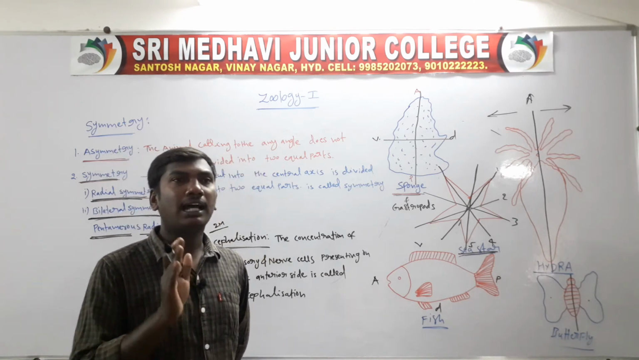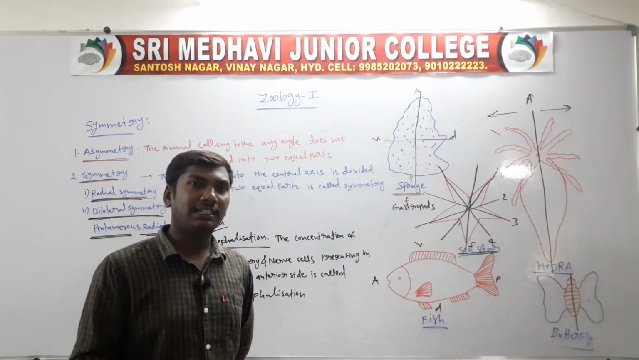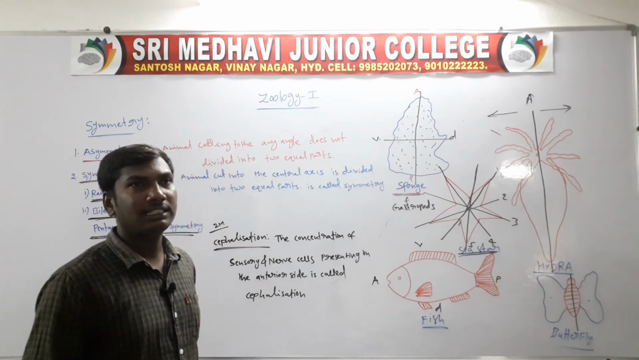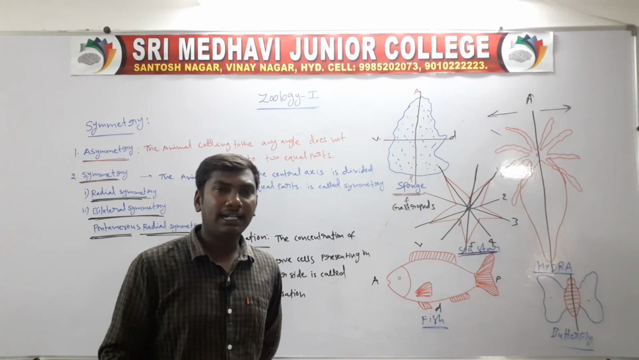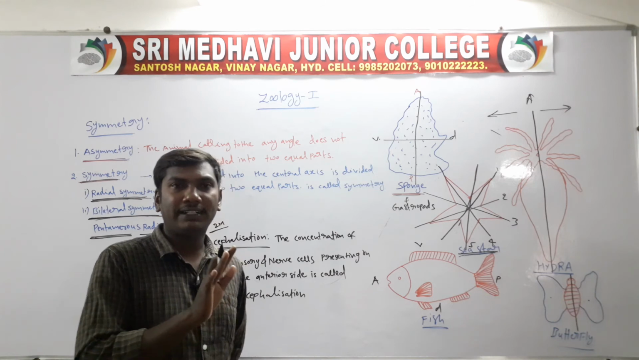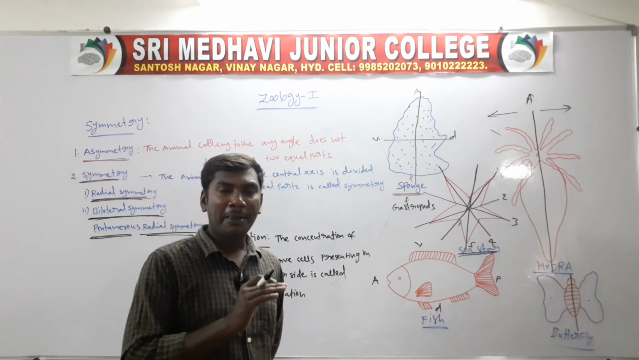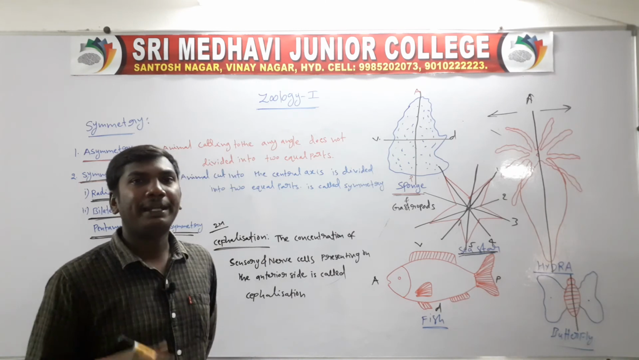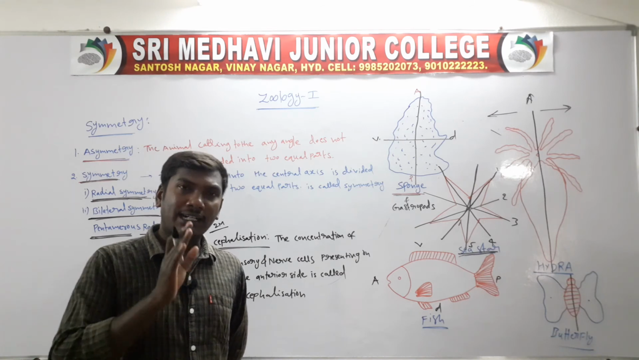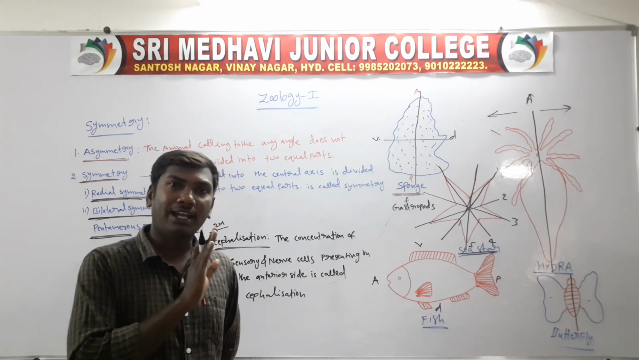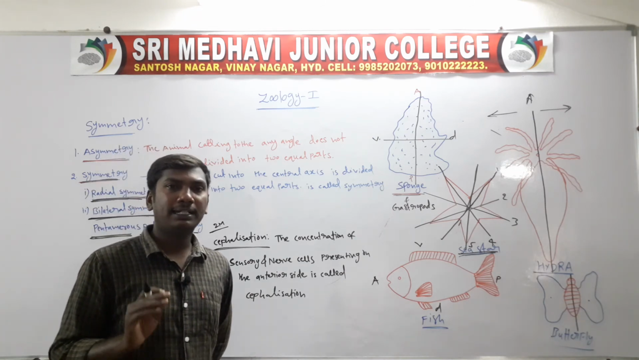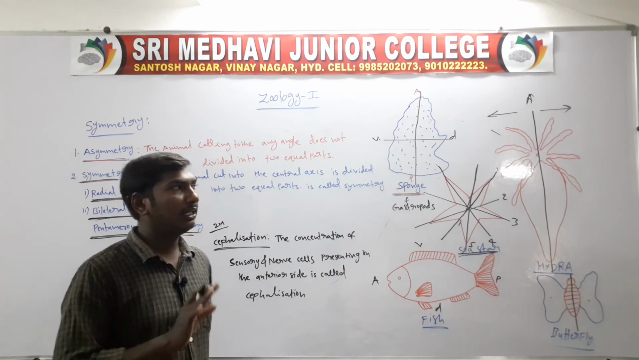Radial symmetry means the organism along any angle through the central axis is divided into 2 equal parts. Next, bilateral symmetry means the organism along only one angle through the central axis is divided into 2 equal parts. Next, pentamerous radial symmetry means the organism cut through the central axis along 5 angles is divided into 2 equal parts. So these are the symmetries.